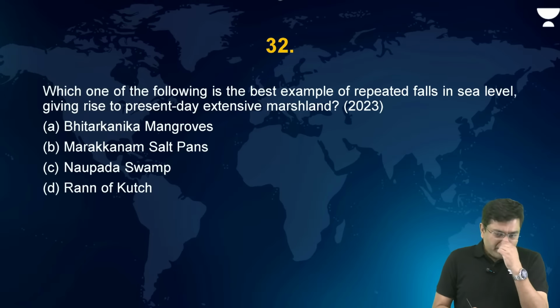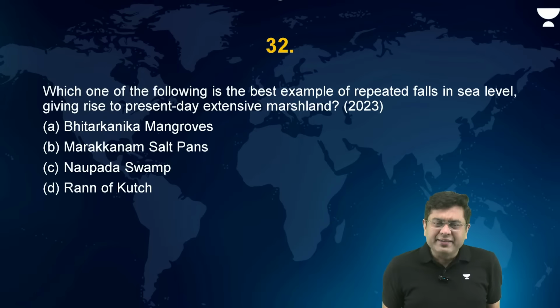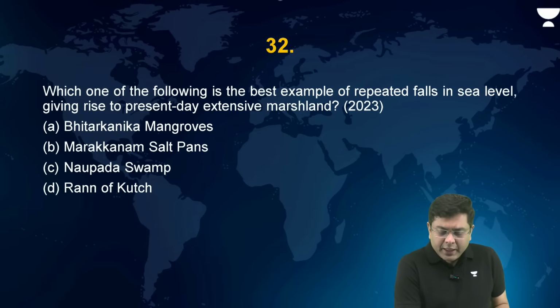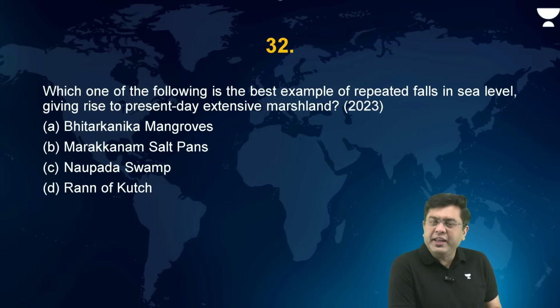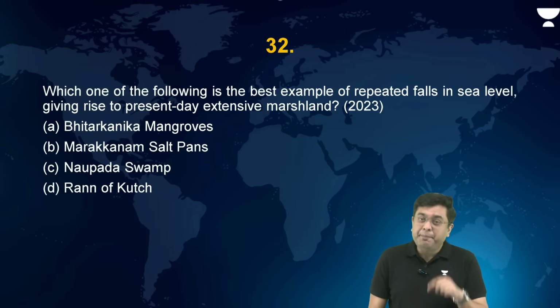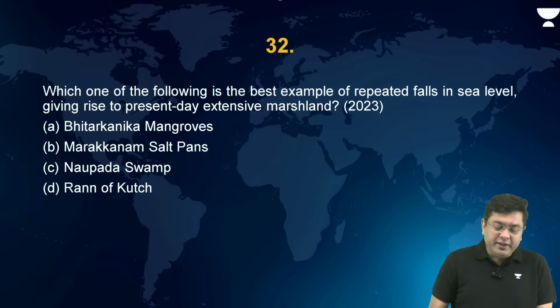Now, here, which of the following is the best example of repeated falls in sea level giving rise to the present day extensive marshland? Bhitarkanika, then Marakkanam, then Naupada swamp, and then Run of Kutch. Which of these is the best example of repeated falls in sea level?